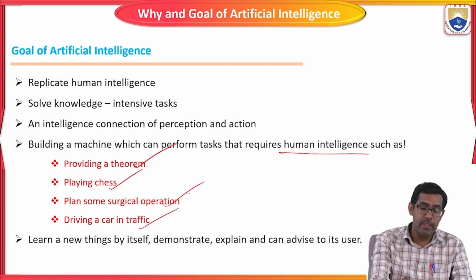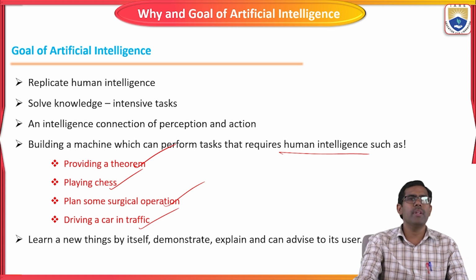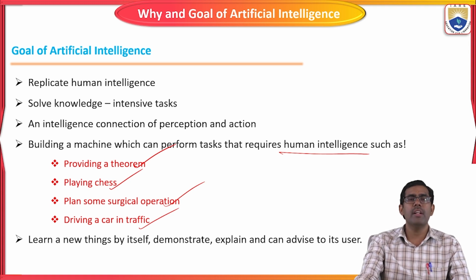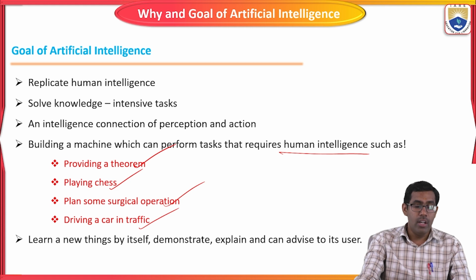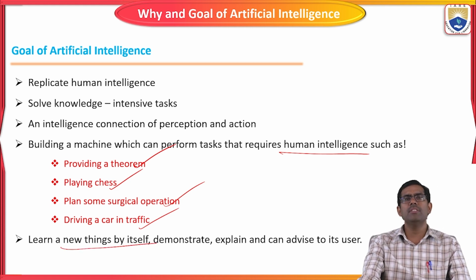They drive a car in traffic, a driverless or gearless car, operated using a fuzzy logic controller. I will tell you what fuzzy logic control is in the mobile application of artificial intelligence. So to drive a car in traffic, we will use artificial intelligence concepts effectively. Then learning new things by itself: an artificial intelligence based machine should think newly by itself.